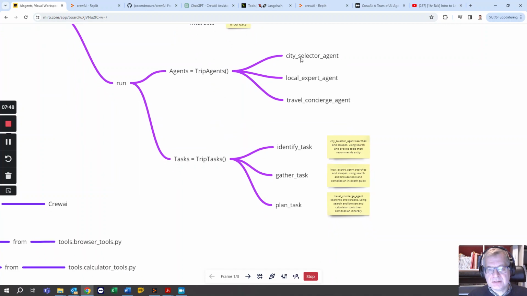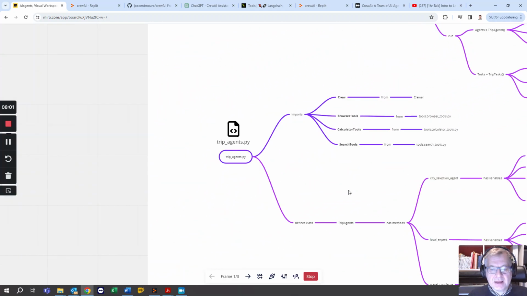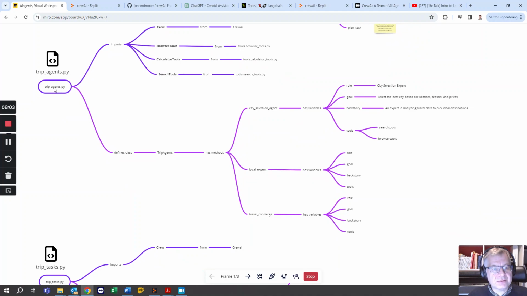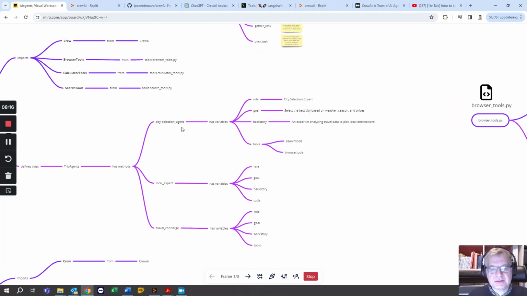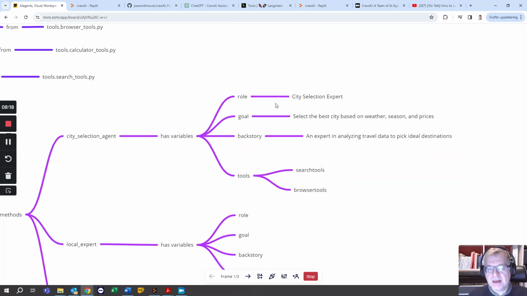Defines some agents, as I mentioned before, city selector, local expert, and travel concierge, and the tasks that each of these should complete. And then we have the trip agents file that contains the trip agents classes that are imported by main. So here we have city selection agent again, and the roles, goals, backstory, and tools for each of these.